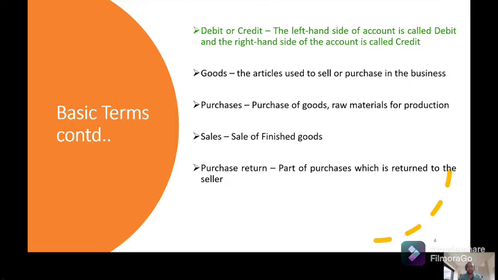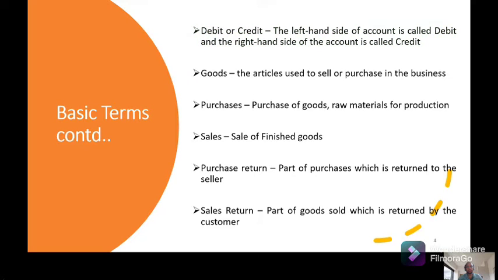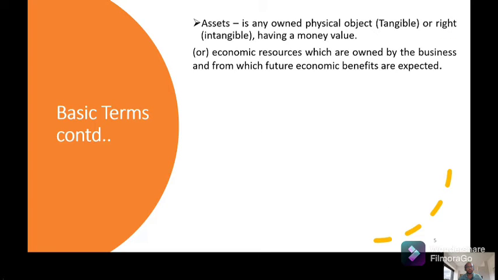So whenever you are returning those goods, that is purchase return. Okay? So you have sold the goods and the customer to whom you have sold is returning. So that is sales return.